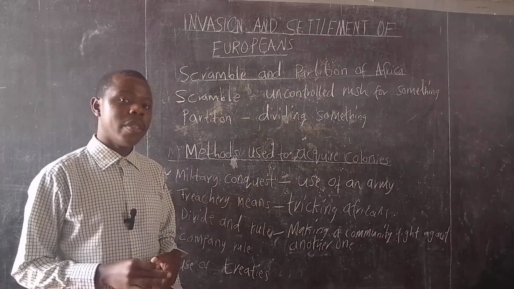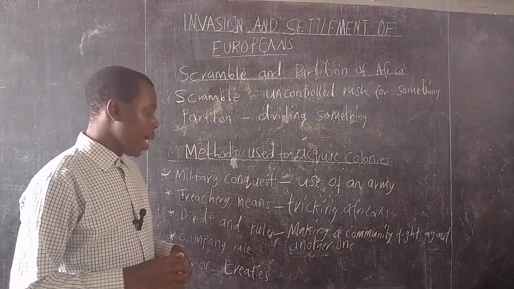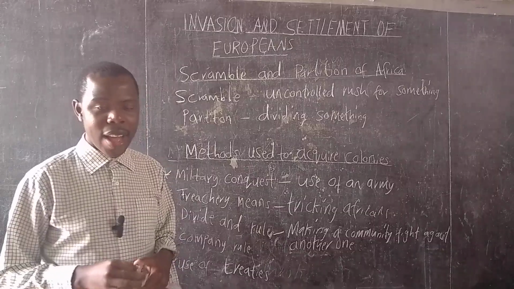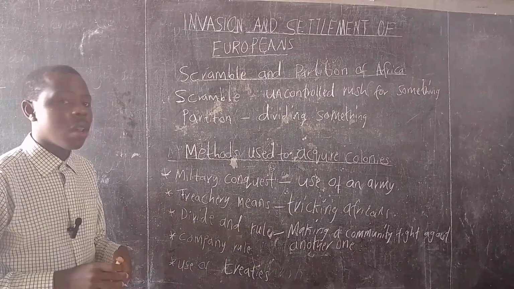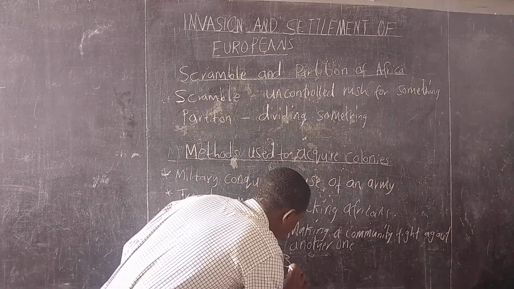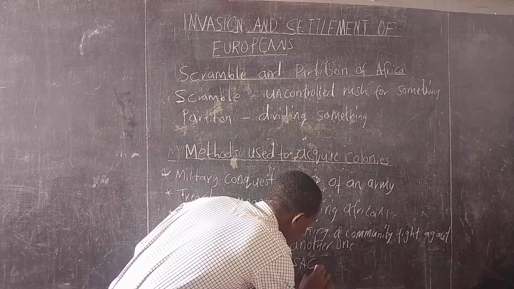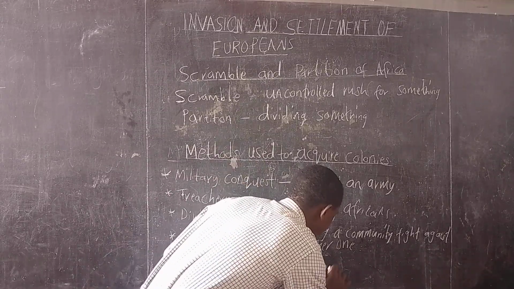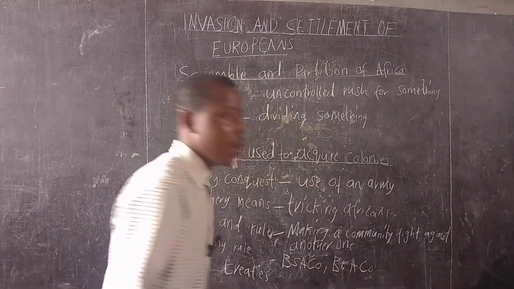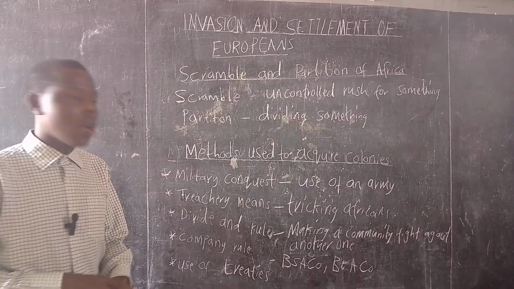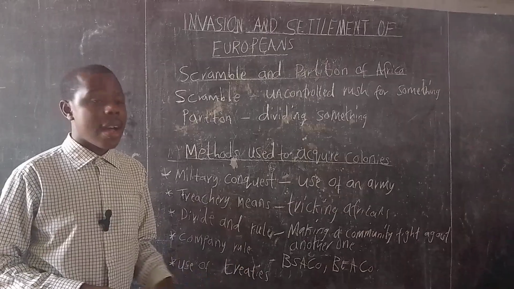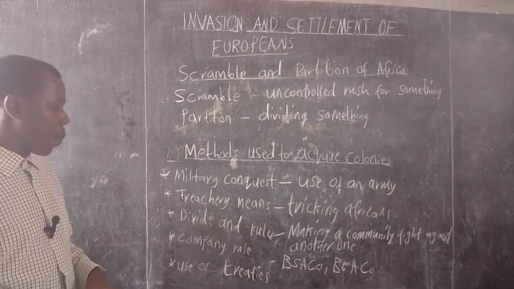Another method that Europeans used to conquer and divide Africa is company rule. The Europeans were not ready to settle in Africa, hence they had companies. For example, we had the British South African Company, BSACO, or the British East African Company, BEACO. These two companies were used to acquire resources and also administer those different communities.